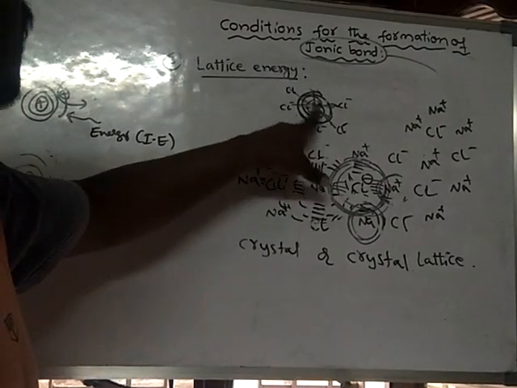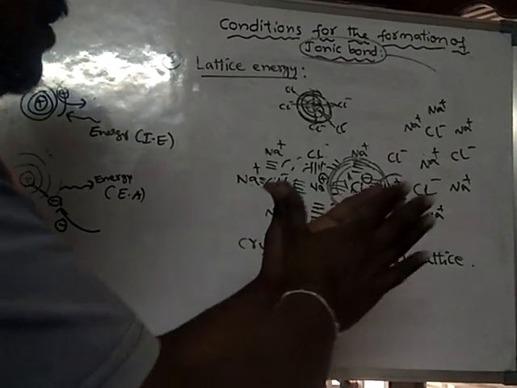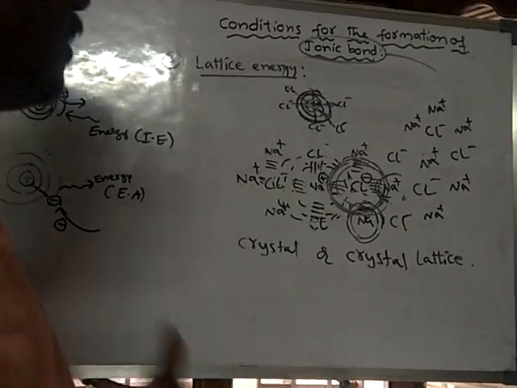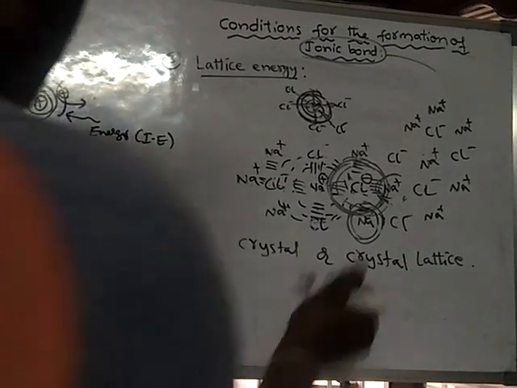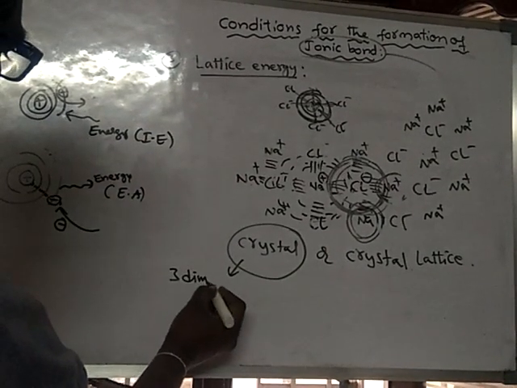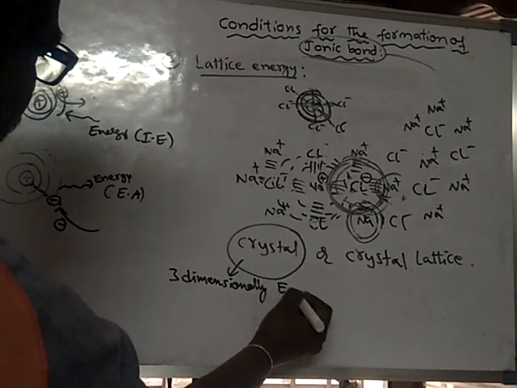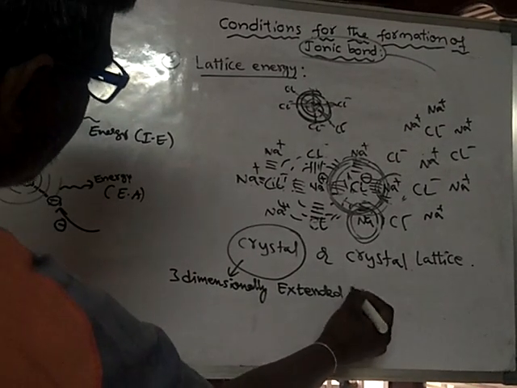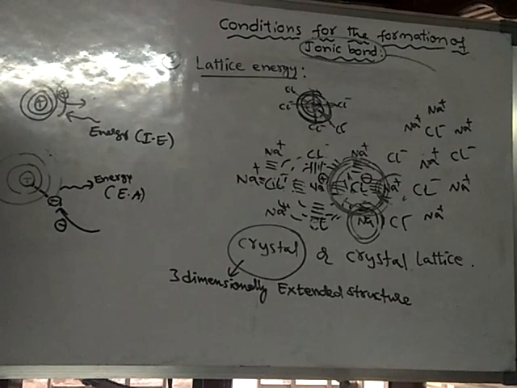That means along the x-axis, along the y-axis, and along the z-axis, what is happening? The crystal is growing. Ions are getting added. Hence it is said to be a three-dimensionally extended structure. A crystal is always a three-dimensionally extended structure.